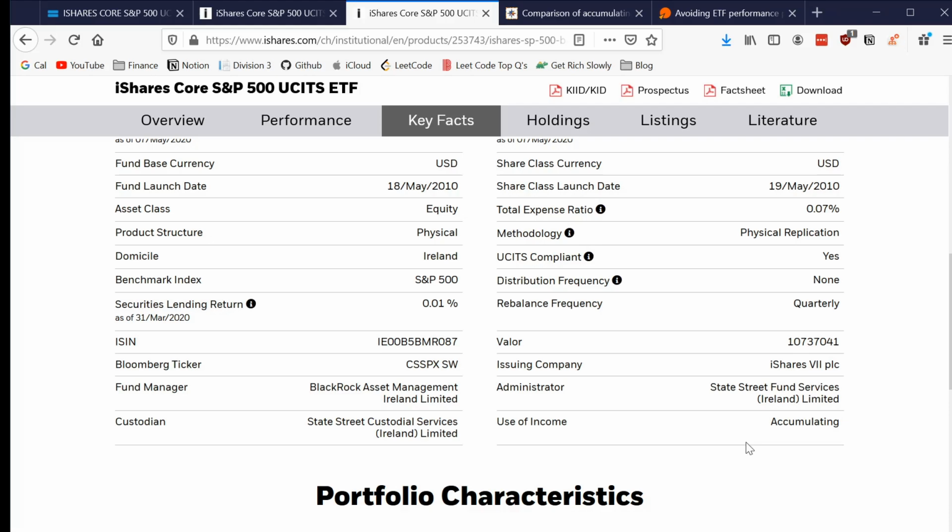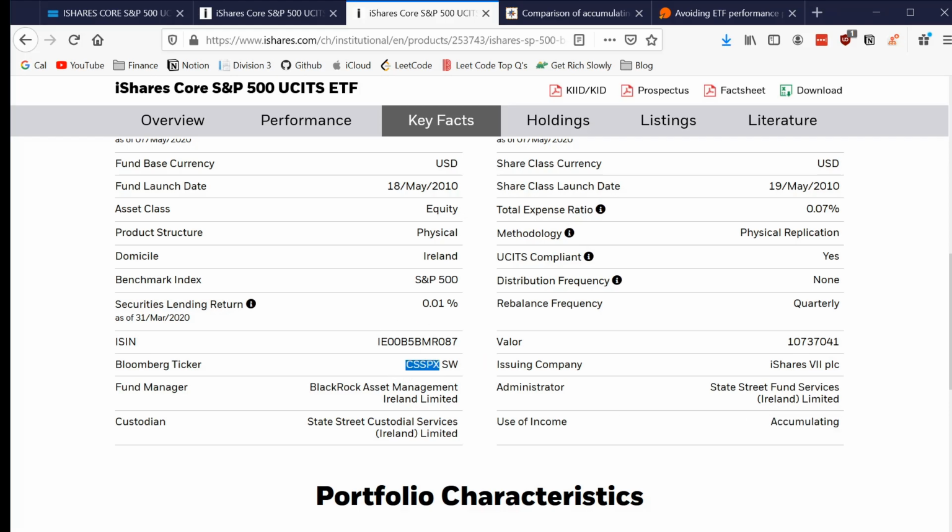Now, I need to preface this. It doesn't mean we don't have to report it. A lot of countries are different. Even the laws in Ireland are a bit vague on this, but the main reason why I use this is so I don't have to think about reinvesting my dividend returns. It basically just automatically buys more ETF, or you get more value as you're paid out, which is great. I think this is one of the advantages of using accumulating ETFs. And I would advise, if your country has tax advantages relating to accumulating ETFs, switching to an accumulating ETF.